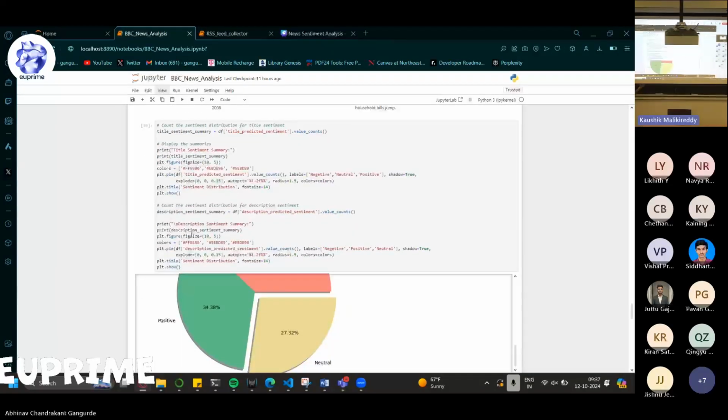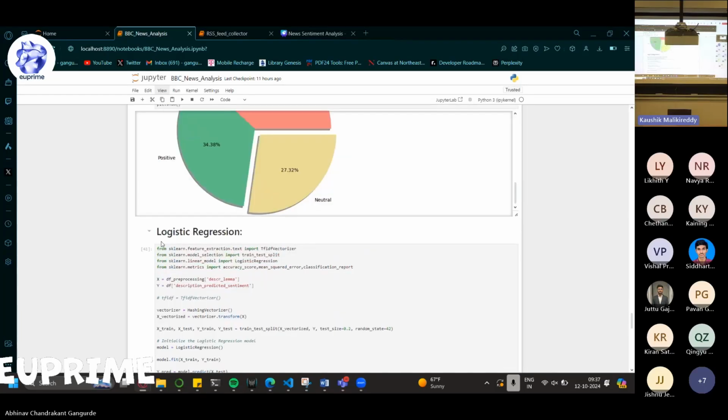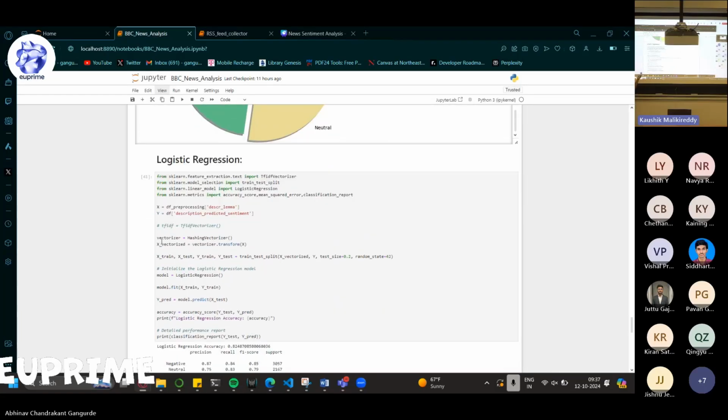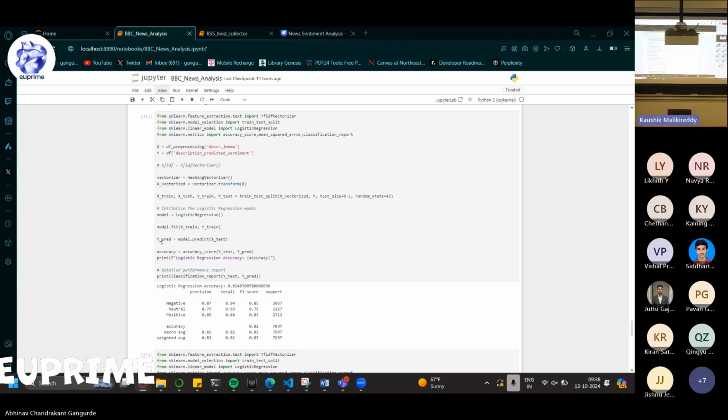And since these were pre-trained models, I wanted to create my own, or at least give a shot at creating my own model. So I tried a regression model using the original data set which we had previously, the one I generated the data from. And that is the model that I created.